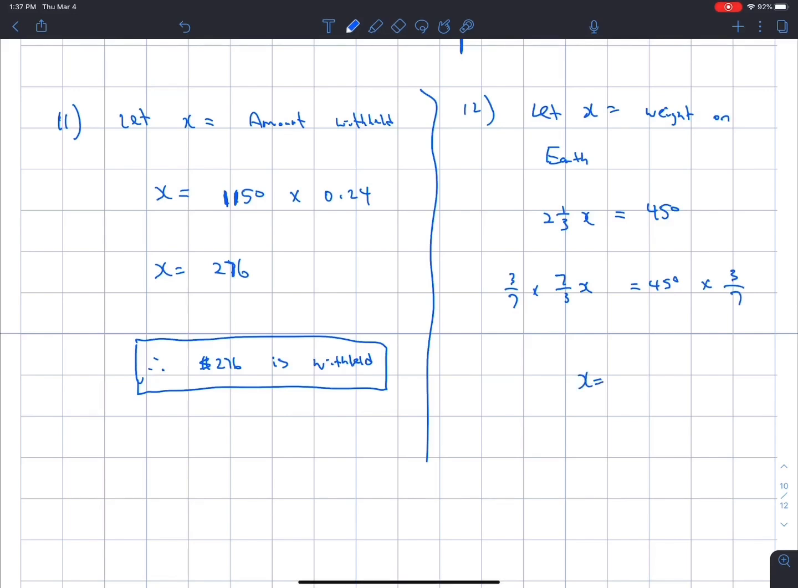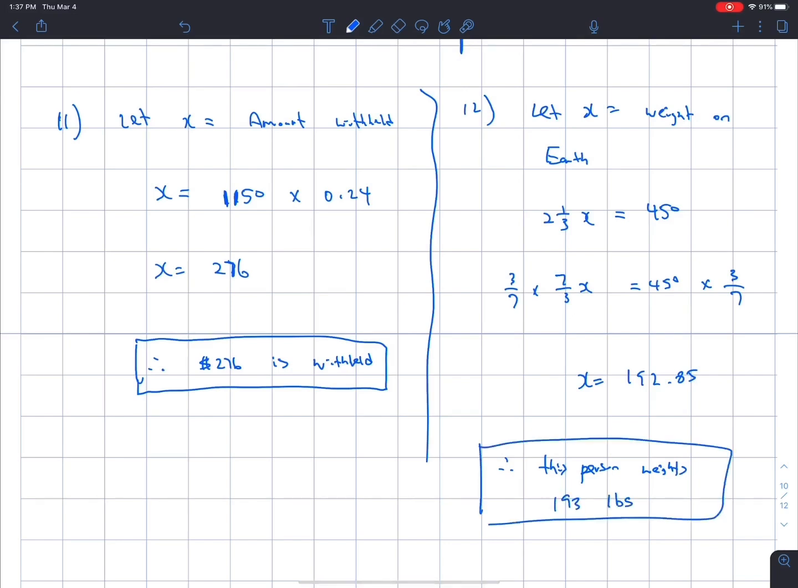And I would just type that into the calculator. 450 times 3/7. We get 192.85. They want us to round this to the nearest pound. So this person weighs 193 pounds. So lb means pounds.